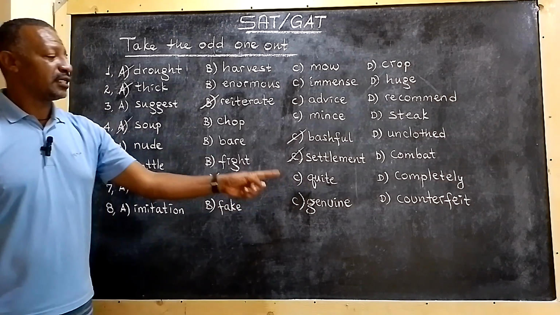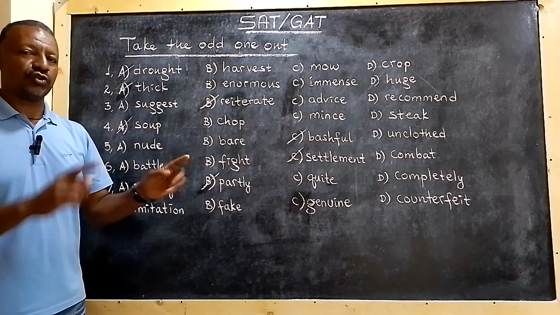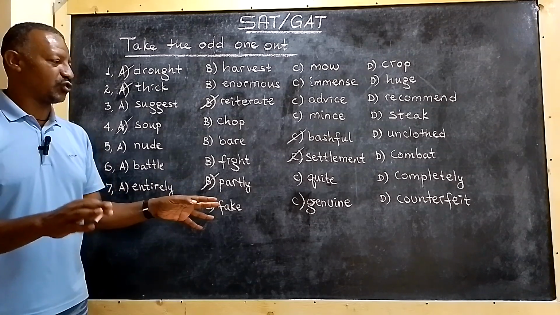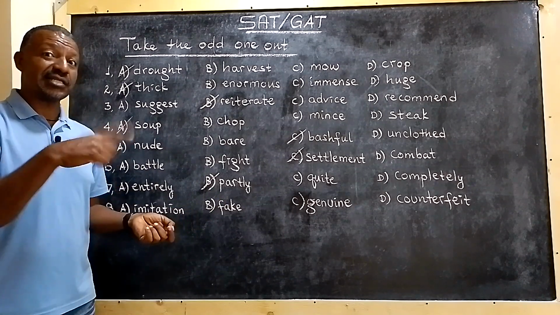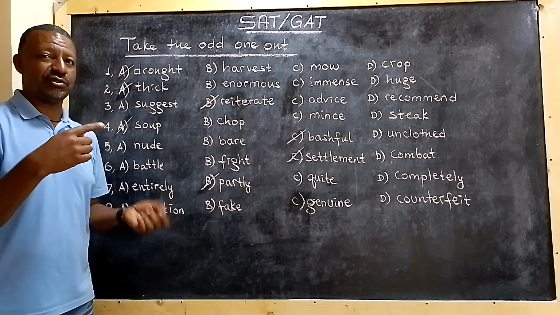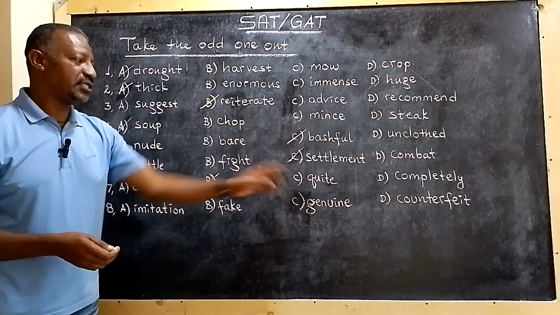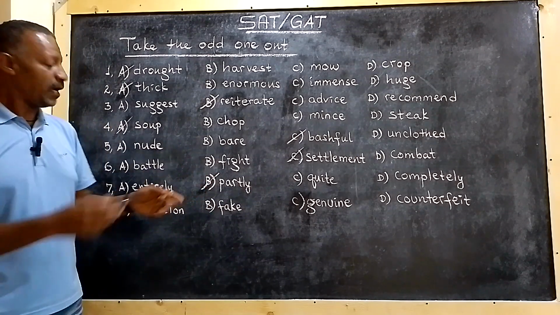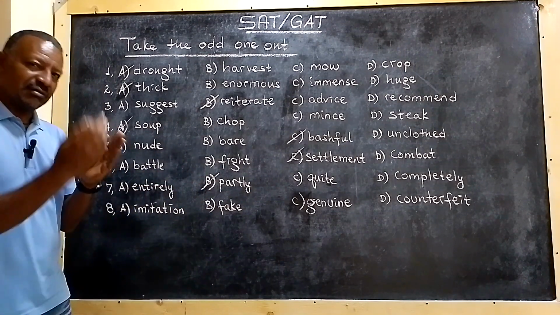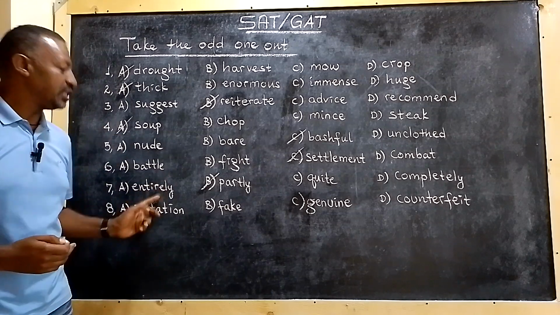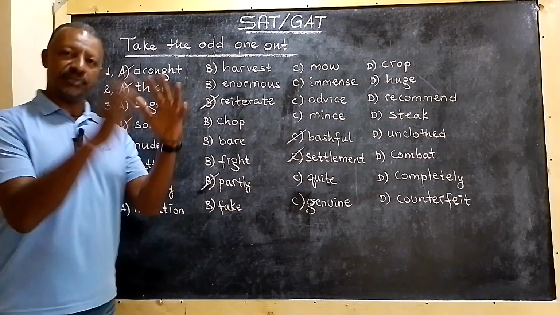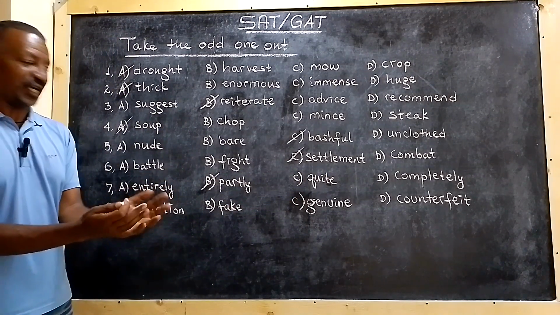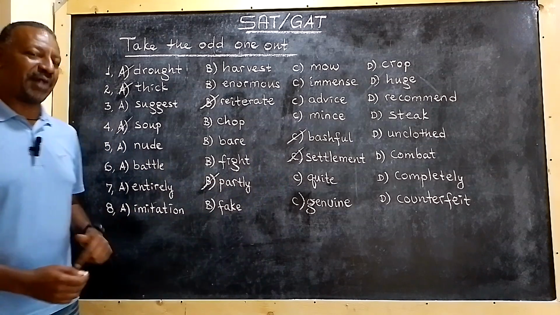If it was Q-U-I-T, it's talking about to stop, right? Quit is to stop. But you already know the other quiet, right, means to be silent, right? But this quite means completely, okay? So partly means some part of it. But entirely, quite, completely means wholly. They share the same thing. Because the odd one is definitely partly.